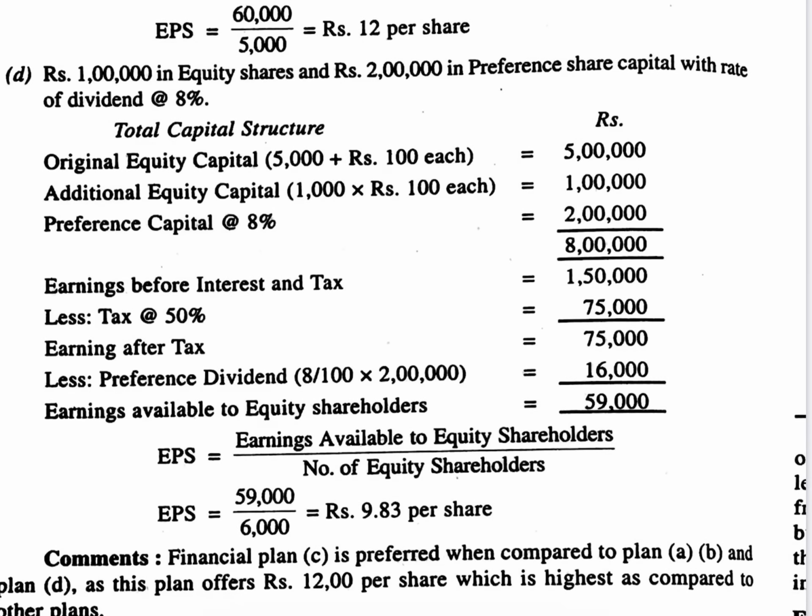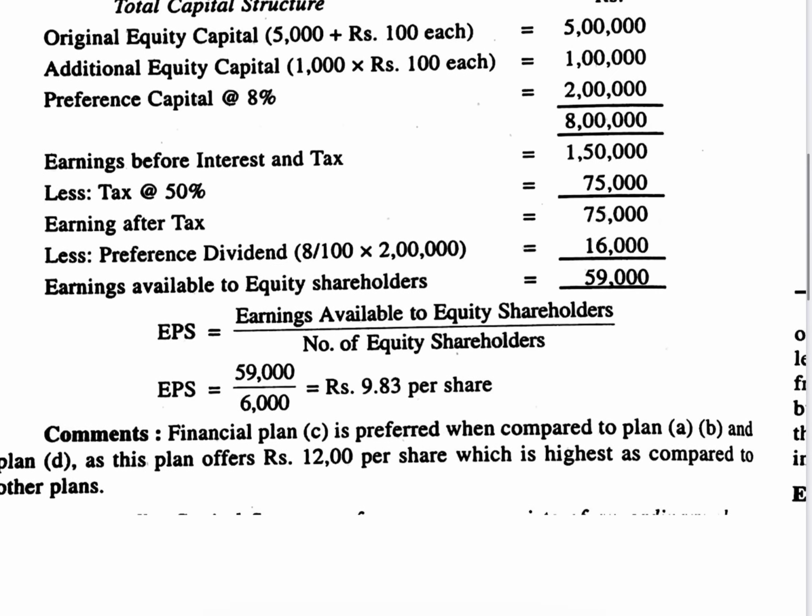Please observe carefully: when there is debt, that percentage becomes the rate of interest. When there are preference shares, the percentage becomes the rate of dividend. That is the difference. Understood? So the total is 8 lakhs.